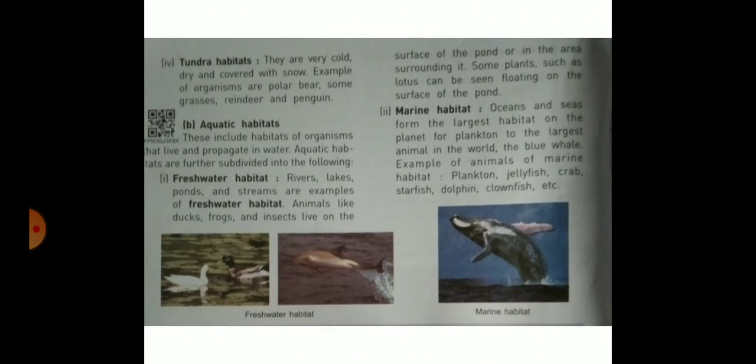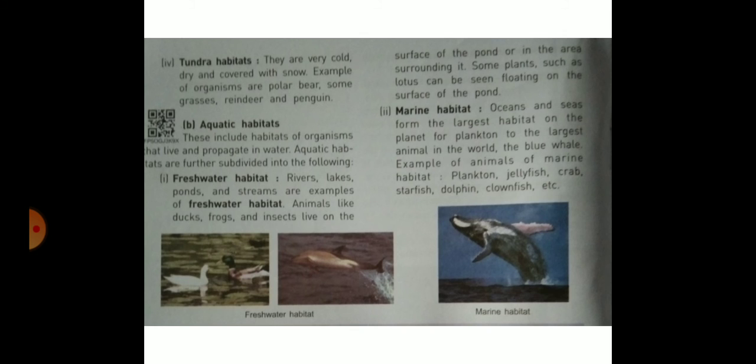And tundra habitats, they are very cold, dry, and covered with snow. Examples of organisms are polar bears, some grasses, reindeer, and penguins that live in tundra habitats. Tundra habitats are very cold.